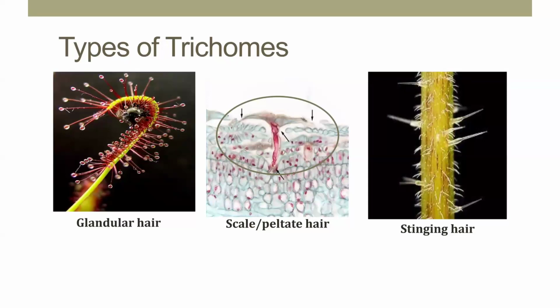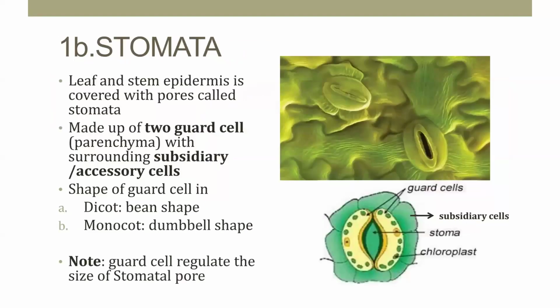We generally observe them in grasses. They play an important role in rolling and unrolling of the leaves during dry seasons. So these are the different types of trichomes, such as glandular hair-like. Next one is the stomata.